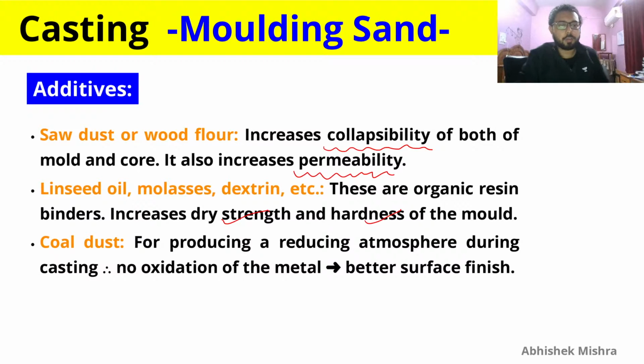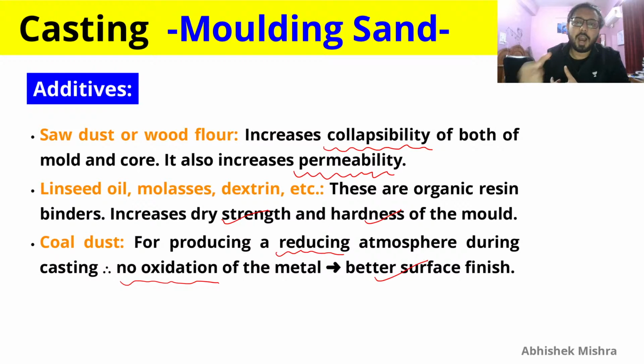So these are very important for mold and core, because we need proper collapsibility to avoid hot tears, and permeability should also be proper so that gas defects are not encountered. And coal dust is there for producing a reducing atmosphere during casting. Since a reducing atmosphere is there, there will be no oxidation of the metal, which will lead to better surface finish, because you will not find the hard and brittle oxide layers,